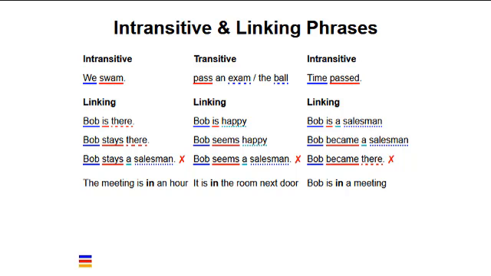Also think about the preposition in. It is complemented by its objects in the meeting is in an hour. It is in the room next door. And Bob is in a meeting. The first in represents a time relationship. The second, a locational relationship.